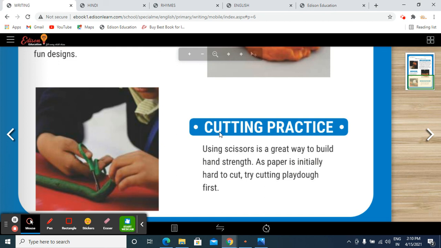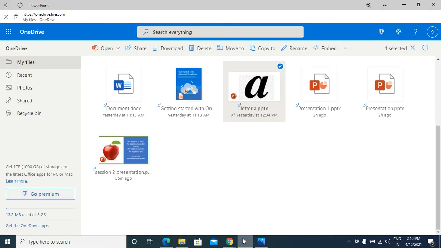So this is another activity to enhance the fine motor skills of our little ones, because after these activities they'll be able to have a proper grip of their hands, they'll be able to hold the pencil, and for sure these activities will help them write in a proper manner. So let us see these activities.